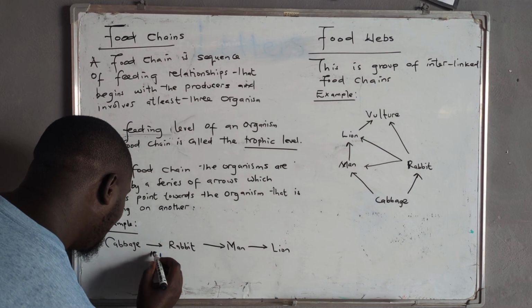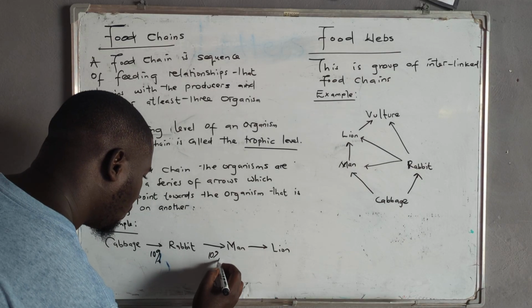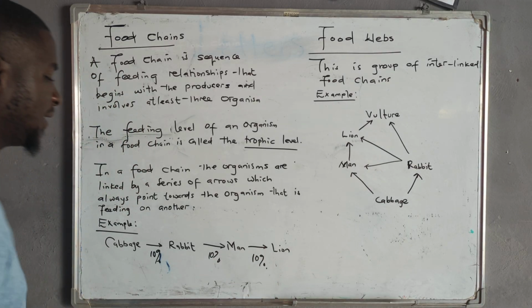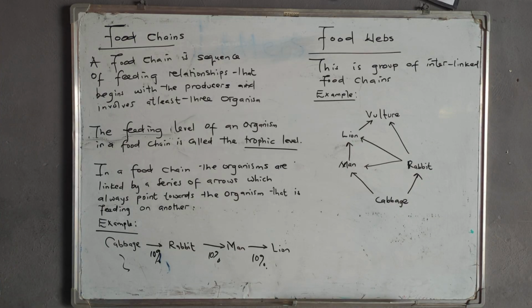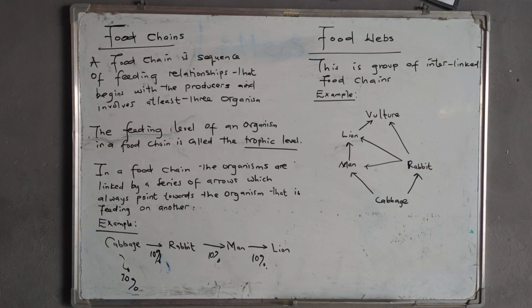Now, you discover that the energy available at each trophic level that is passed on to the next one is only 10%. So 10% goes to the rabbit, then 10% goes there, and then 10% goes there. Then the rest of the energy is used by processes of respiration, excretion, and other processes that living organisms carry out. So most of the energy, which is 90%, is released by respiration, excretion, and we can also say digestion. This is something that we have to take note of.